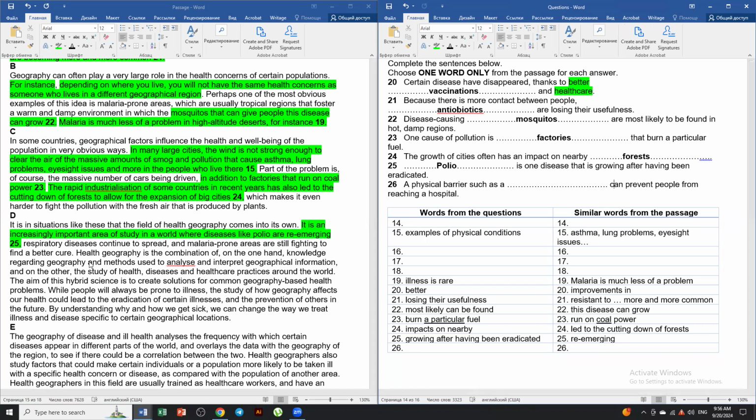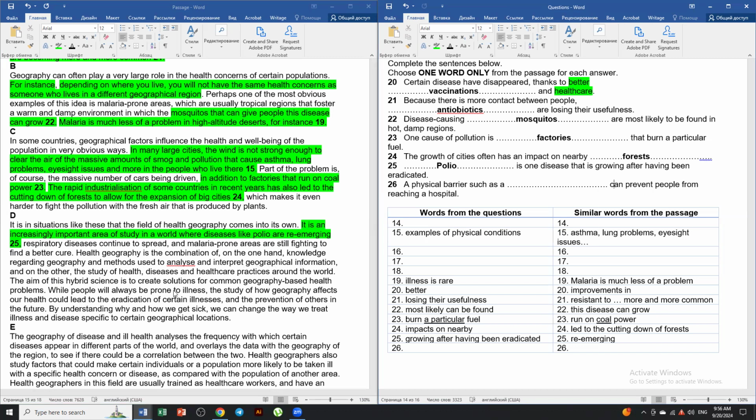Respiratory diseases continue to spread, and malaria-prone areas are still fighting to find a better cure. Health geography is the combination of, on the one hand, knowledge regarding geography and methods used to analyze and interpret geographical information, and on the other, the study of health, diseases, and healthcare practices around the world. The aim of the hybrid science is to create solutions for common geography-based health problems.